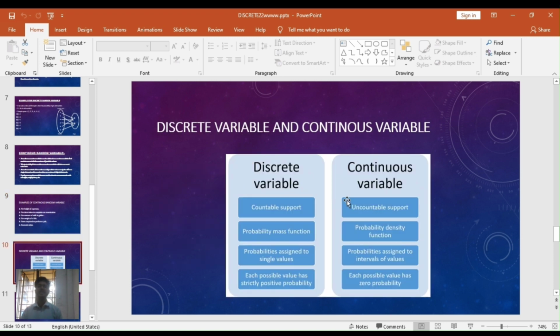Here we can see discrete variables and continuous variables. In a discrete variable, there are countable supports, a probability mass function, and probability assigned to single values. Each possible value has strictly positive probability. In a continuous variable, there is uncountable support, a probability density function, probability assigned to intervals of values, and each possible value has zero probability.